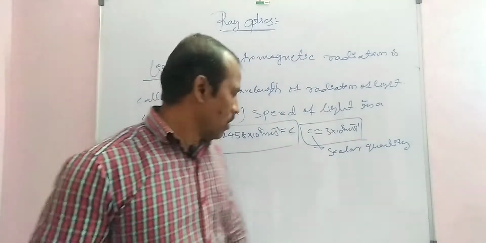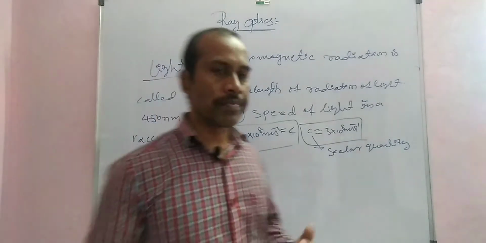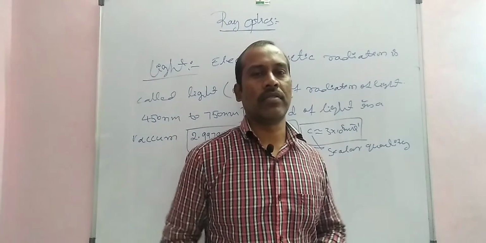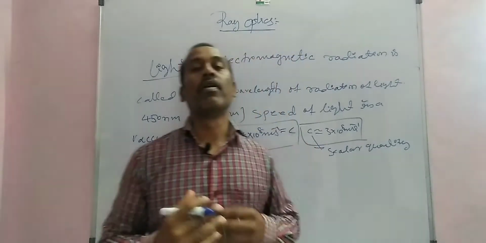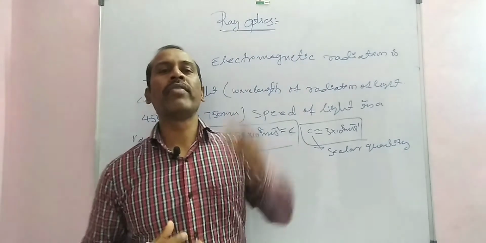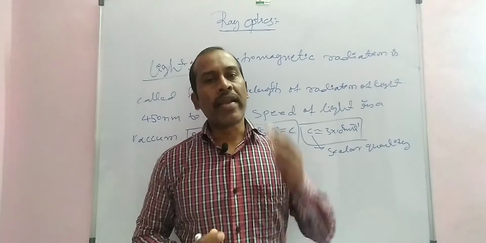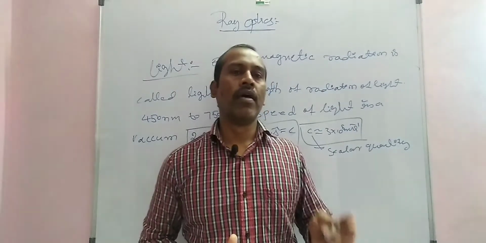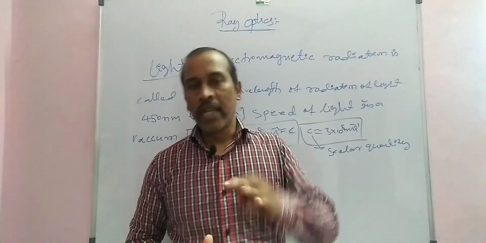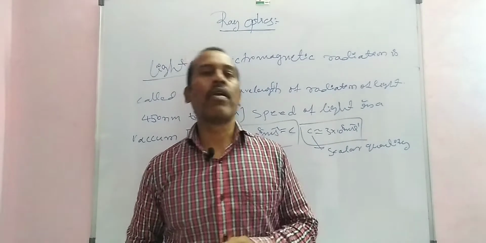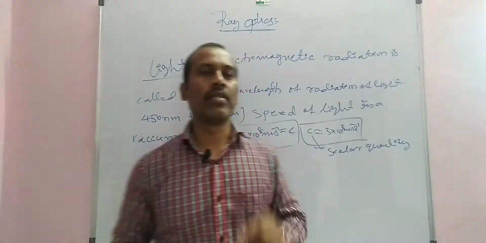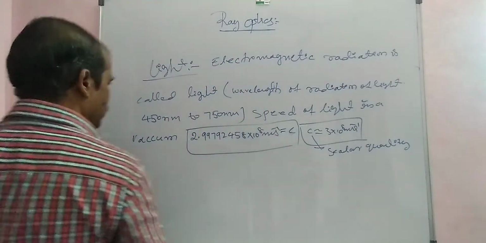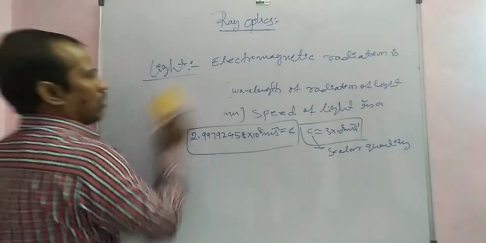Now the next one, ray of light. What is a ray of light?